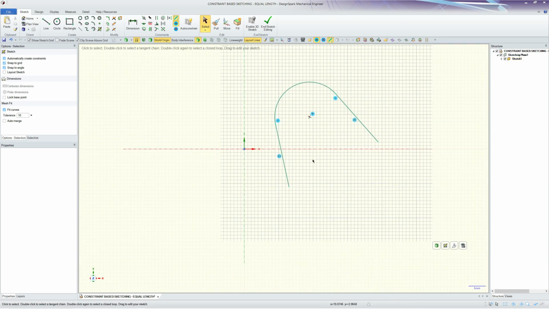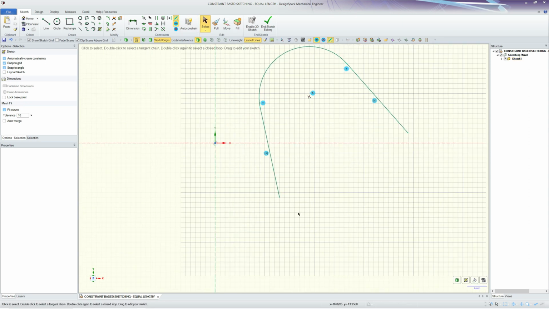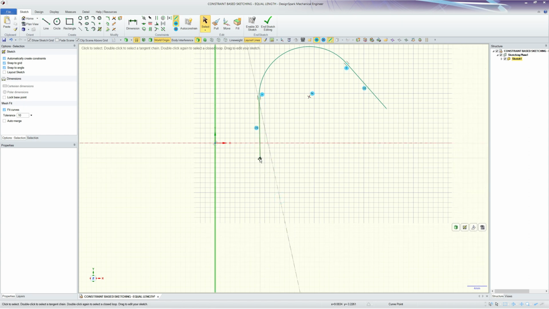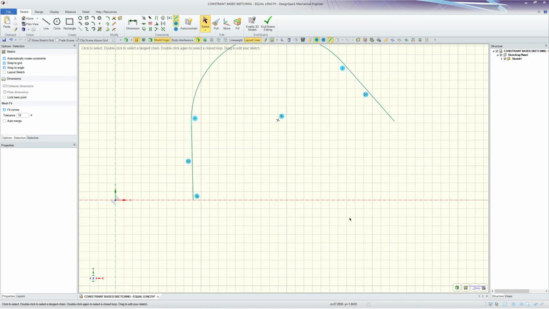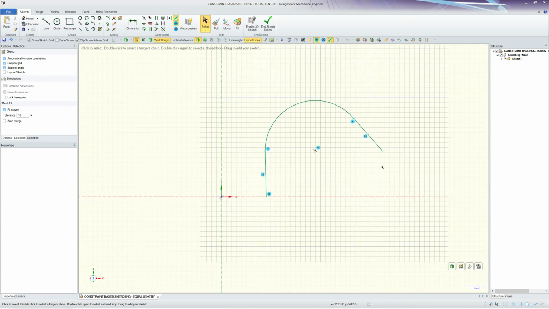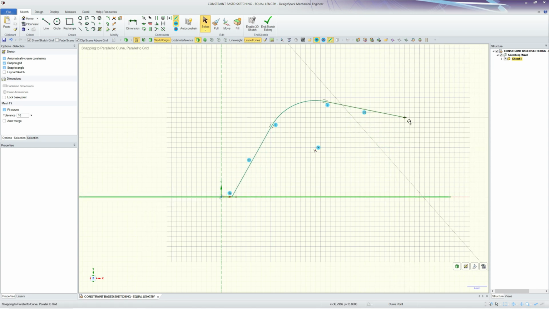If I now take this and with automatic constraints on again, attach it to the x-axis. This one's now changed, meaning that I can't anymore change the length.